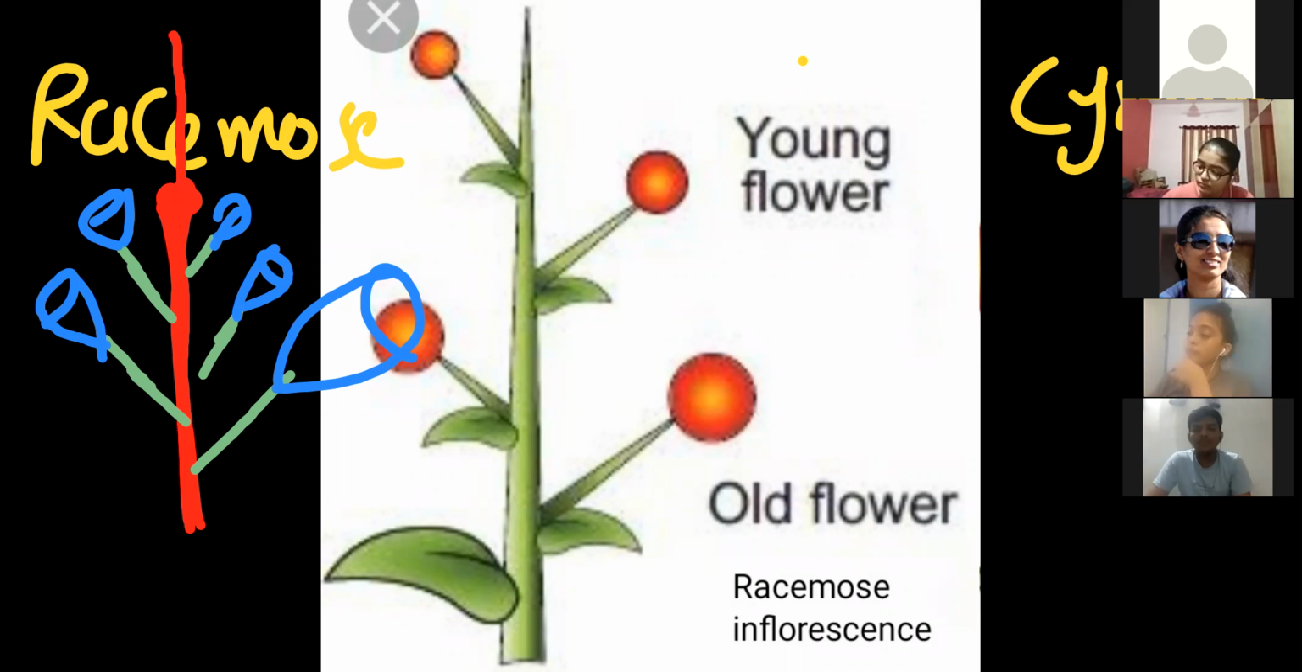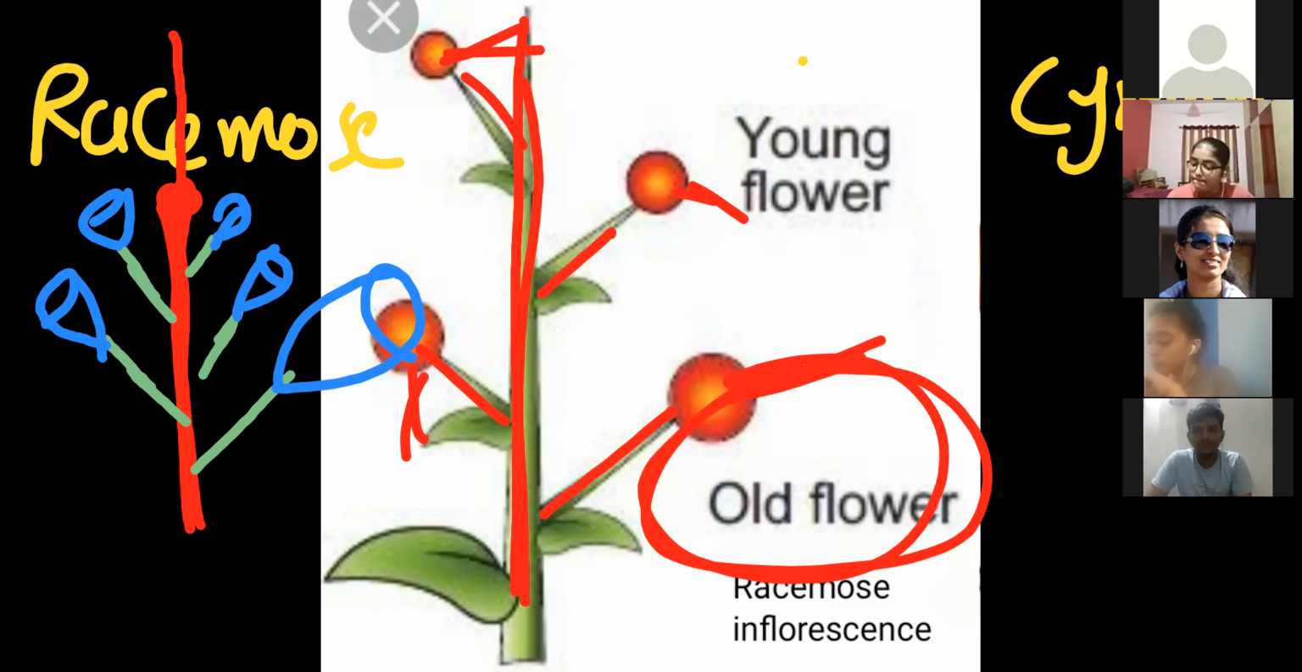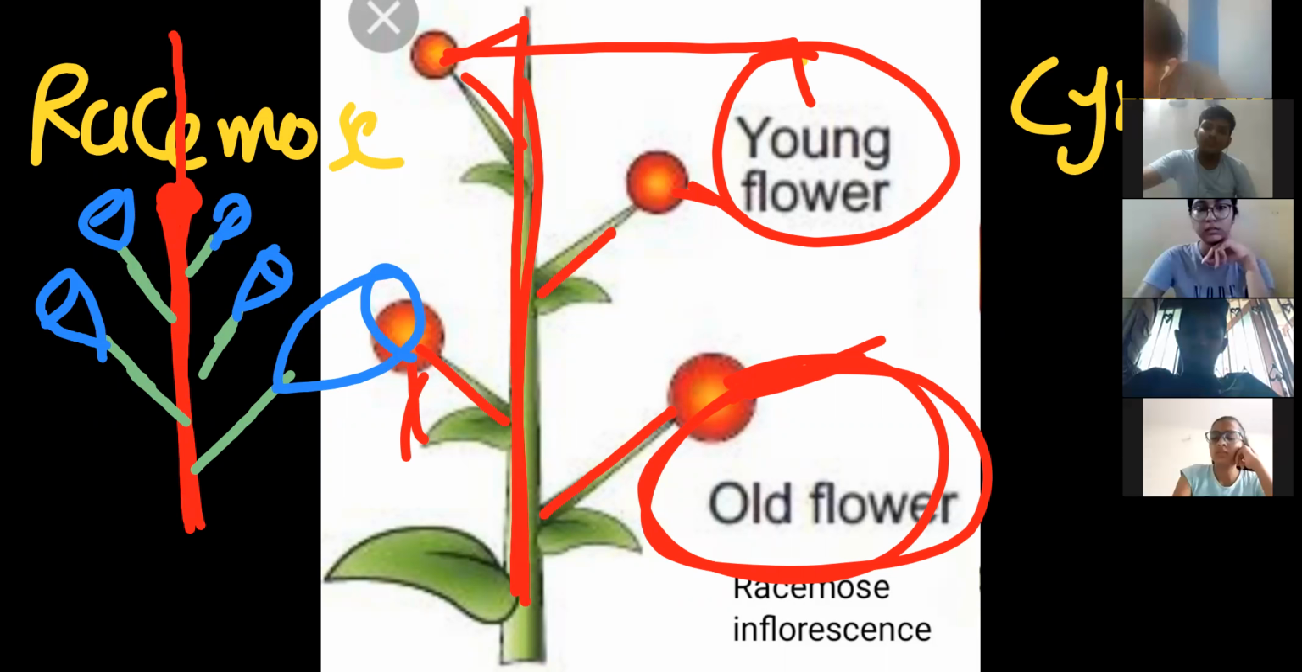See over here, this is the main axis, the floral axis. Now on the sides the flowers are born. Now see, the sizes are also different here. Here the mature old flower is there, and at the tip the young flower is present. You know, in leaves also there is the same arrangement. At the base the oldest leaf and at the tip the youngest. So that type of arrangement we call... Can you tell me? We have discussed it in the last class for leaf. That type of arrangement we call...